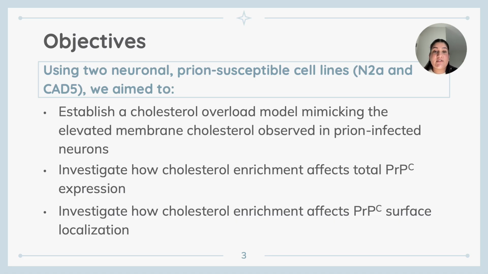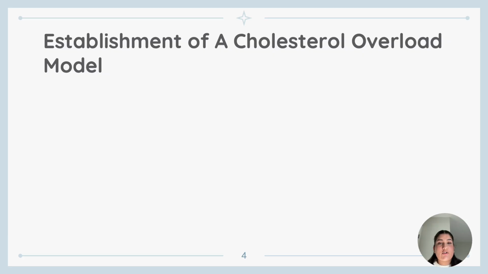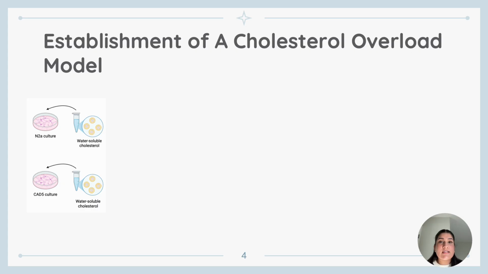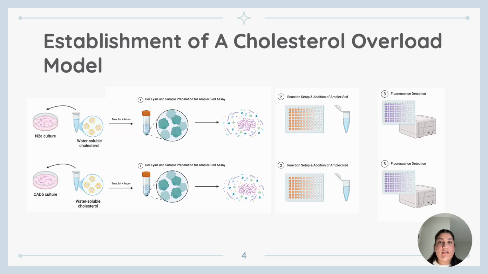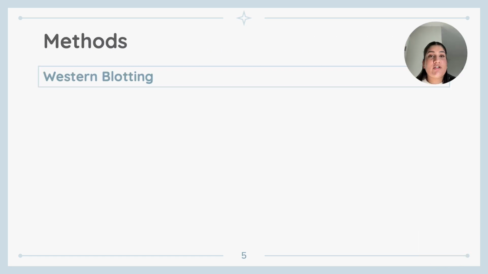and PrPC surface localization. To establish the cholesterol overload model, we treated confluent N2A and CAD5 cells with water-soluble cholesterol complexes for 4 hours, and then confirmed cholesterol enrichment using the Amplex Red assay shown here, ensuring that the treatment effectively increased total cellular cholesterol levels. Our experiment was structured using numerous complementary approaches to examine the effects of cholesterol on prion infection.